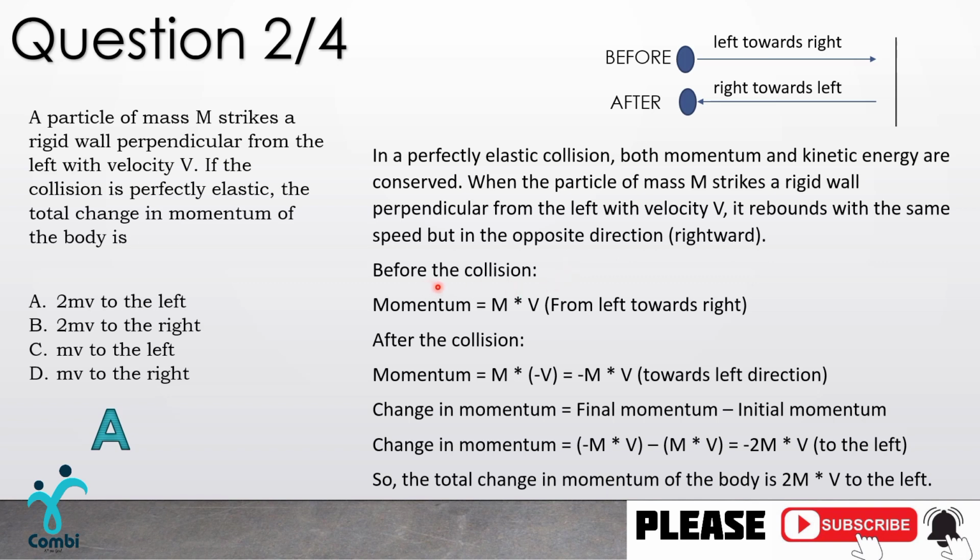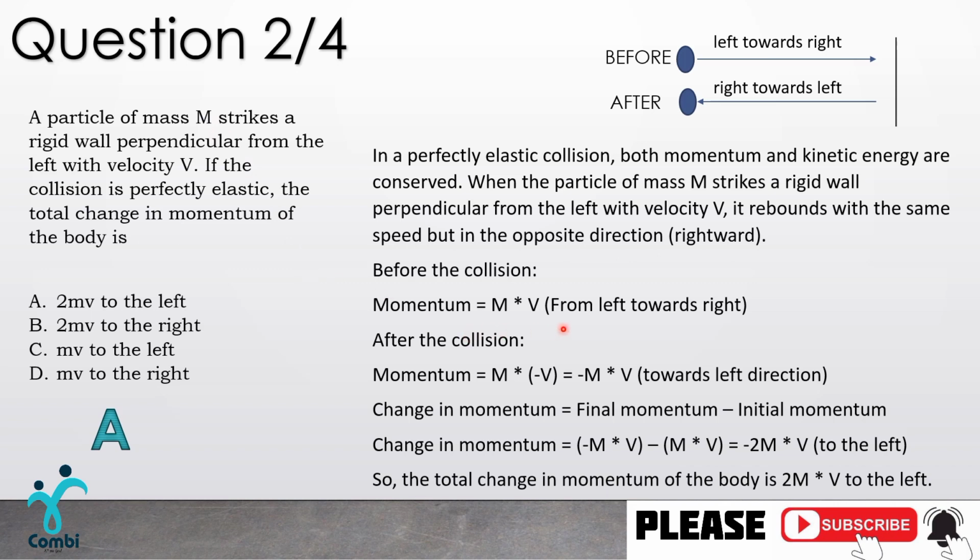So we have momentum. We are dealing with the case before the collision, and we know that momentum is equal to the mass times the velocity. In this situation, since it is before the collision, the particle is moving from left towards the right. This is the mass times velocity for our momentum, and in most cases you see small m, but here the equation gave us mass as big M.